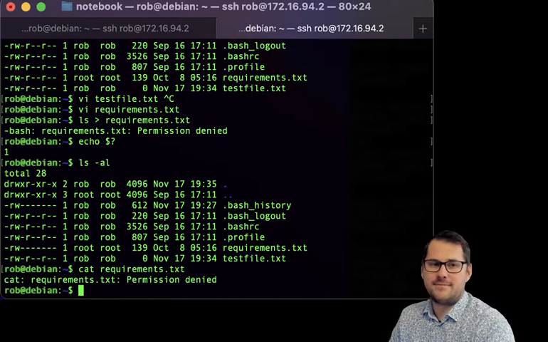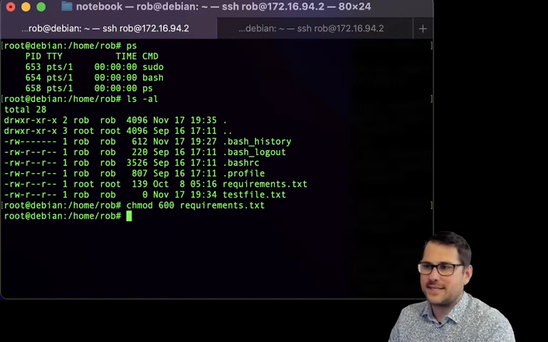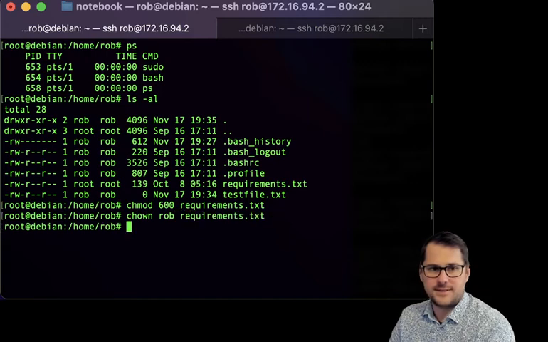So now I don't want to own this. I'm root, and this is in Rob's home folder. That's a disaster for Rob. Let's actually allow Rob to see this again. So we're going to say chown, so change ownership. I'm going to change it to Rob on requirements.txt.